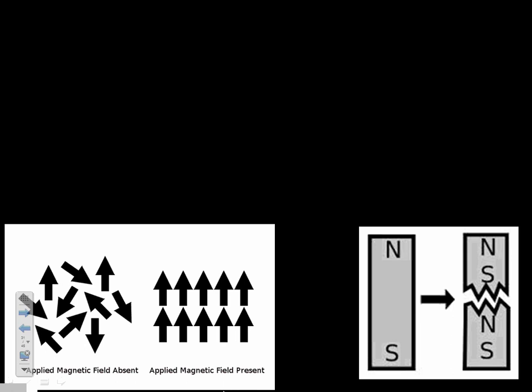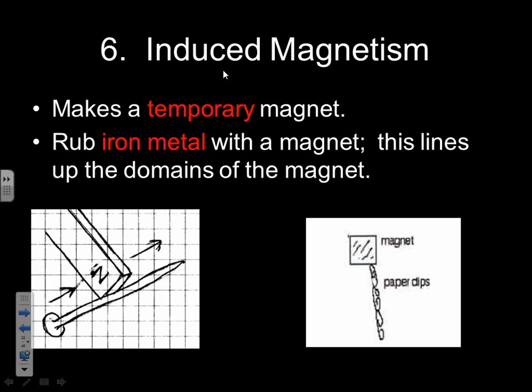All right, induce magnetism. When you induce something, you're making it happen. So you're making a temporary magnet. We did this in class. You rub the magnet along the iron nail and you will induce magnetism. You might not be able to pick up this many paper clips, but I think some of us were able